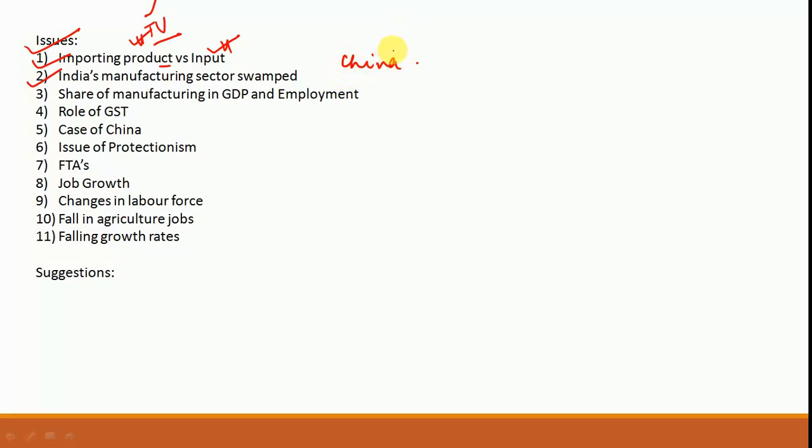And also India's economy today is highly import intense. That means the imports are much more than the exports in the economy. So this is an issue. Another thing is that jobs in the country have continuously been on a decrease because the manufacturing sector in the country is unable to create jobs. So that is something that has been analyzed here.